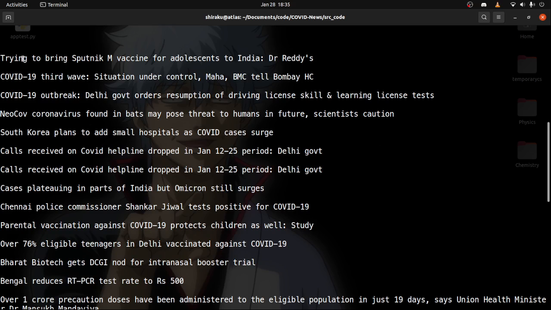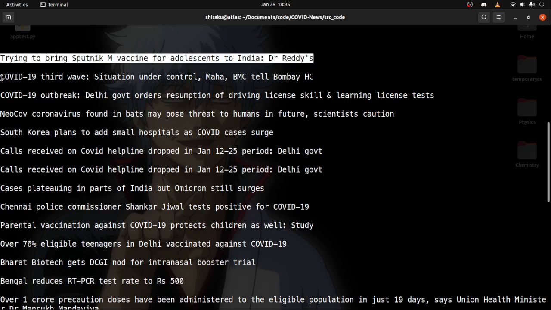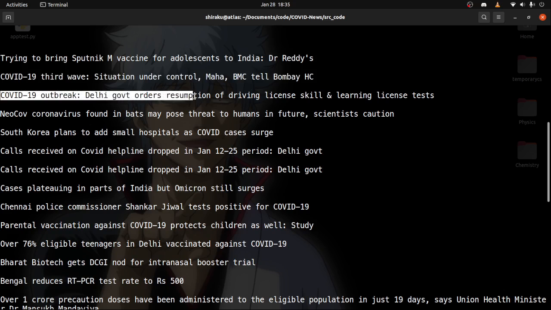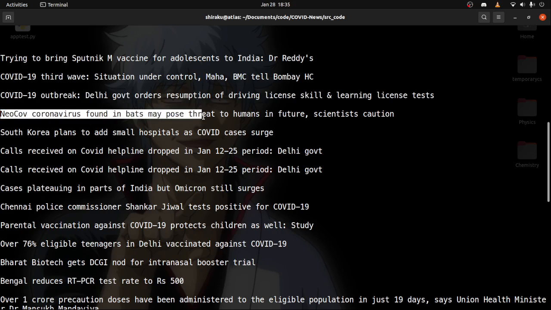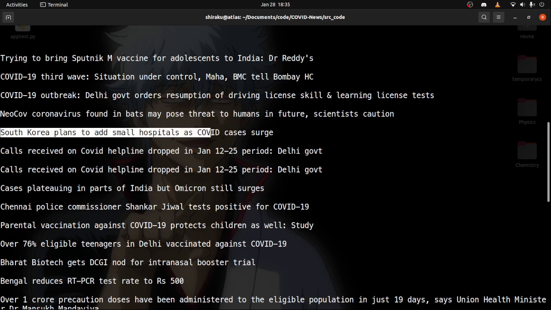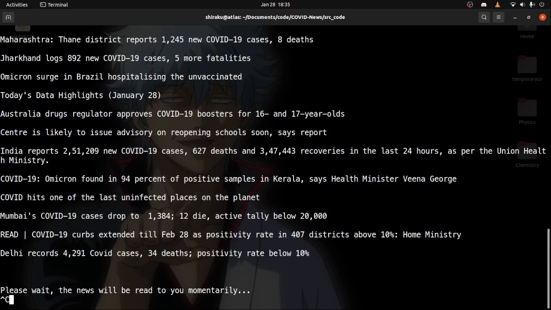Trying to bring Sputnik M vaccine for adolescents to India. Dr. Reddy's COVID-19 third wave situation under control. Maha BMC tell Bombay HC. COVID-19 outbreak. Delhi Gov orders resumption of driving license skill and learning license tests. Neocov coronavirus found in bats may pose threat to humans in future. Scientists caution. South Korea plans to add small hospitals as COVID cases surge. Calls received on COVID helpline drop.